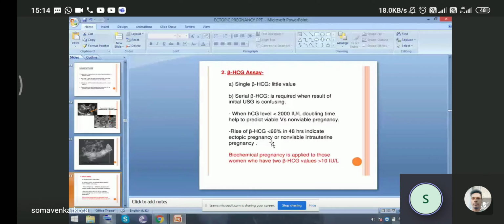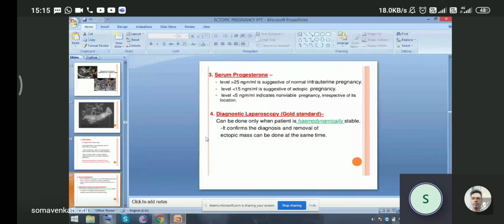The third blood test that can be done is serum progesterone. Theoretically it is to be learned, but practically it is not done. Any level of more than 25 nanograms per ml is suggestive of normal intrauterine pregnancy. A level of less than 15 nanograms per ml is suggestive of ectopic pregnancy. And a level of less than 5 is indicative of non-viable pregnancy irrespective of its location.